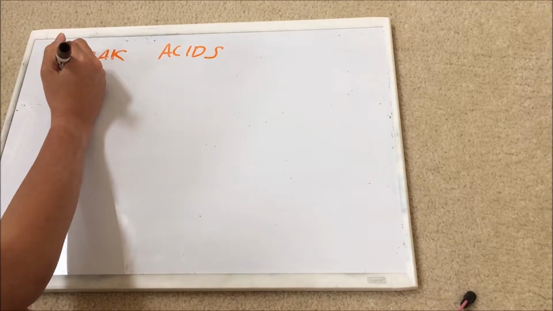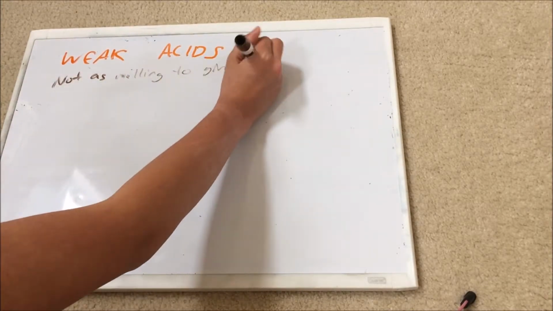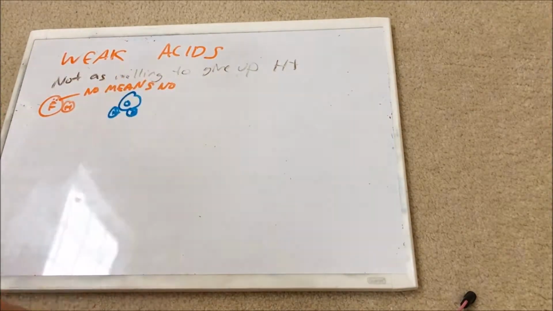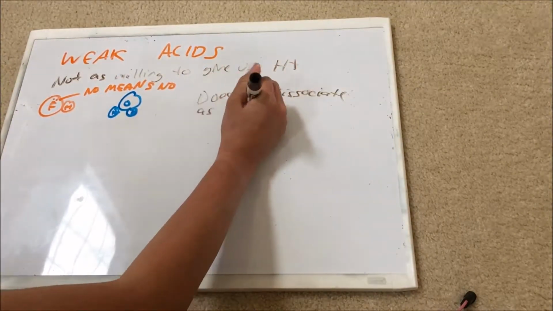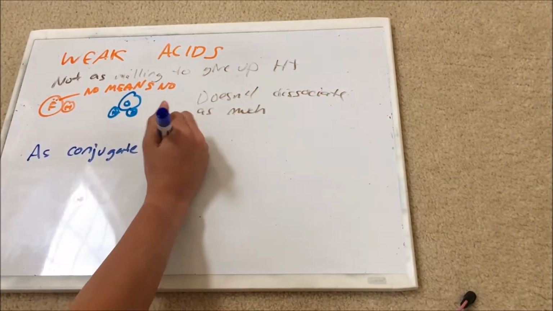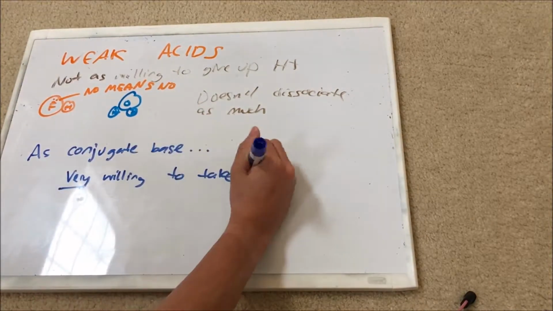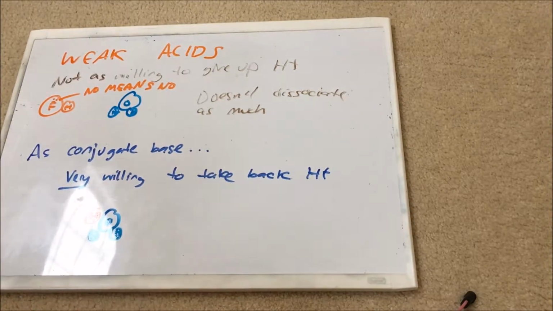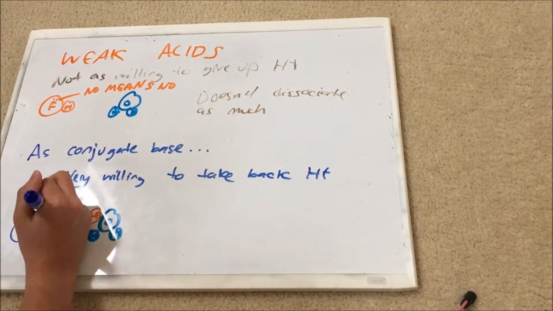Weak acids, such as hydrofluoric acid, have very low Kas and are not as willing to give up their hydrogen ions, which means that they don't dissociate a lot in water. Also, weak acids have strong conjugate bases. Since weak acids are not willing to give up their hydrogen ions, they are very eager to take it back if they lose it.